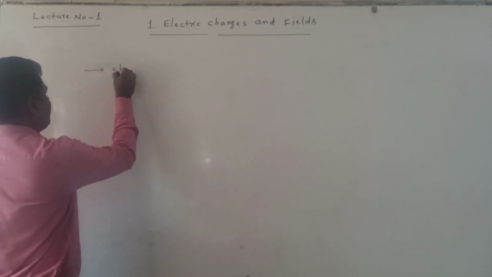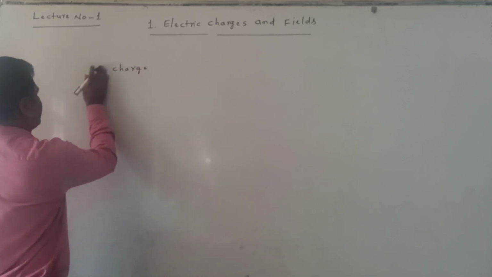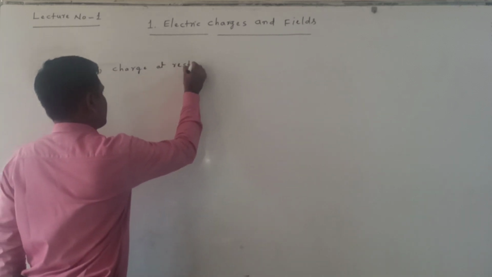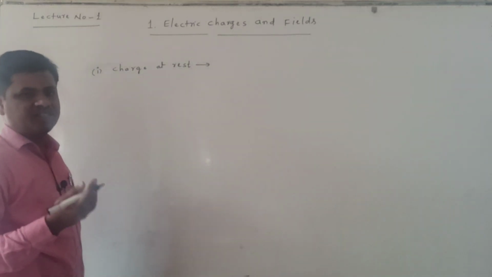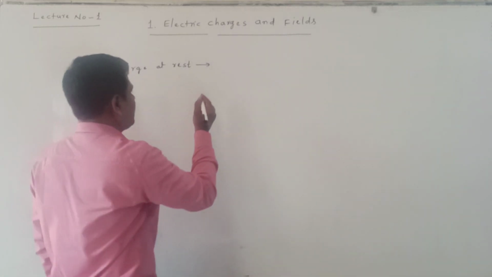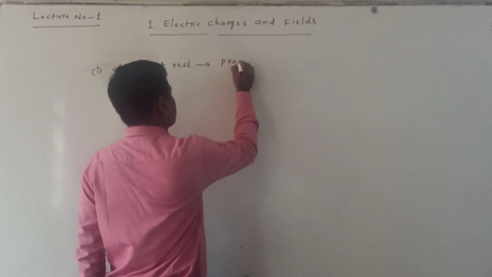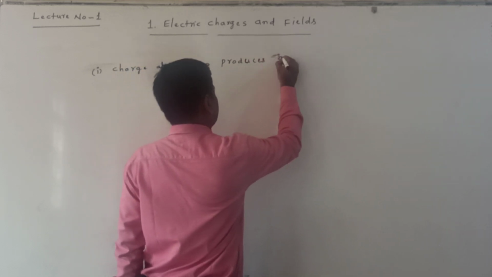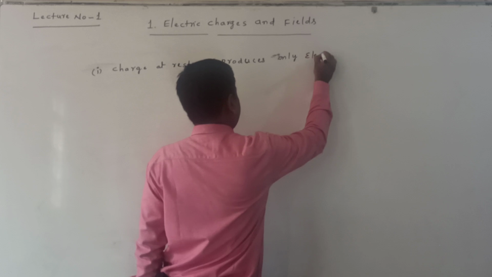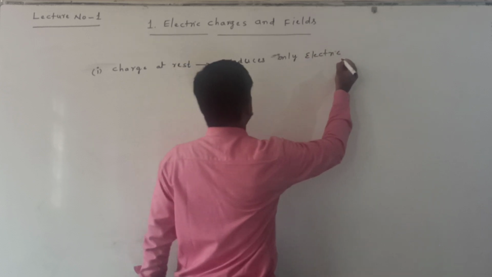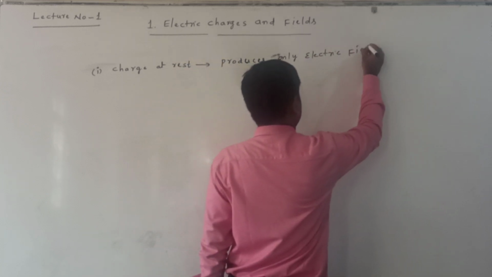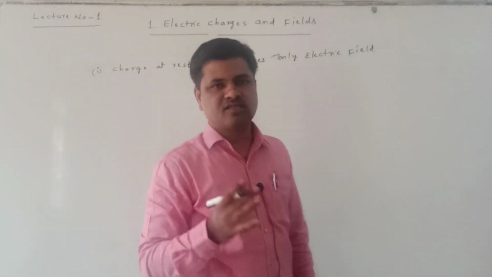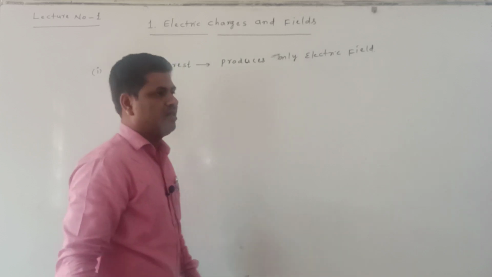First condition: charge is at rest, which means a static charge. It produces only an electric field. A charge at rest, or static charge, produces only electric fields.